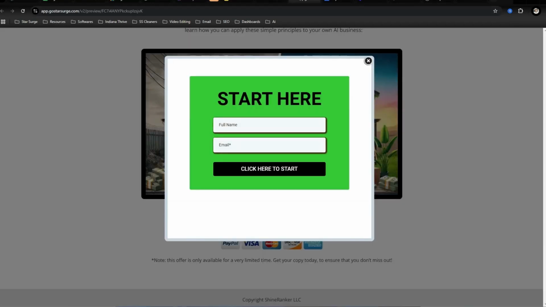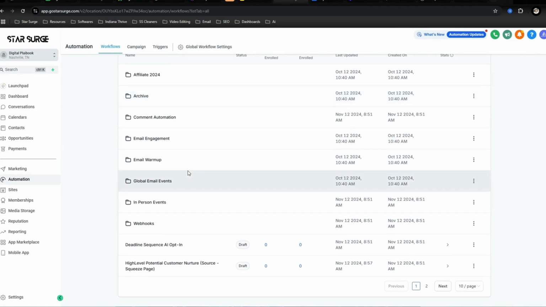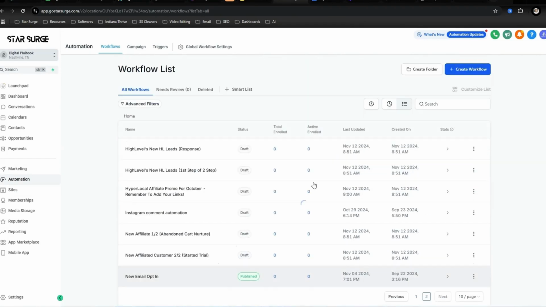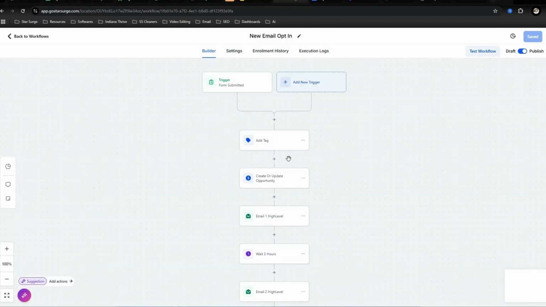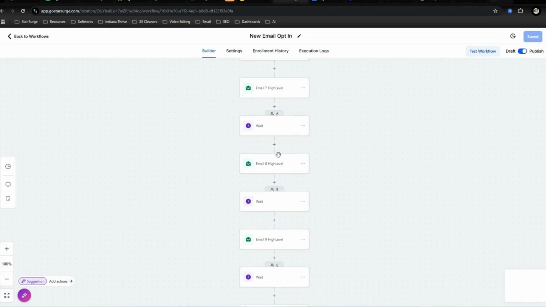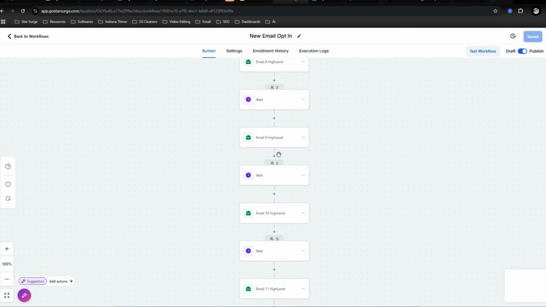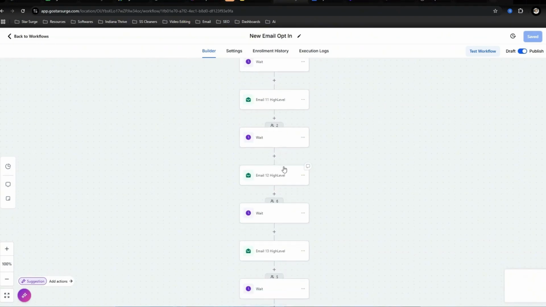Moving over to the automation side of it, the main automation that we want to be focusing on is going to be the new email opt-in. And so when someone goes to that page, puts in their information, they're going to be put into this email sequence, which is going to be sending them emails every day, promoting whichever AI tool that you decide to pick or drive traffic to or create content.